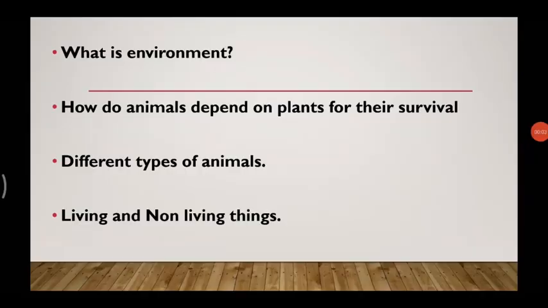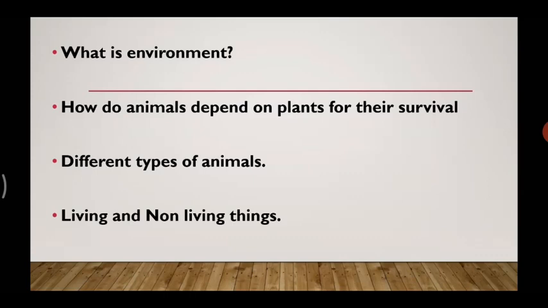So students, in the last class we learned about what is environment, how animals depend on plants for their survival, that is shelter, oxygen and food they need, and the different types of animals, that is herbivorous, carnivorous and omnivorous, and the different living and non-living things.